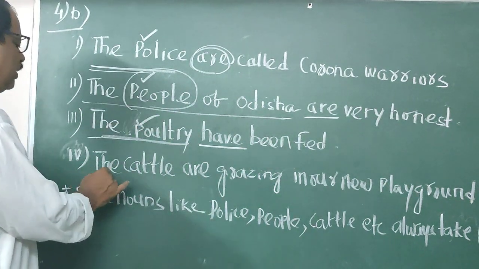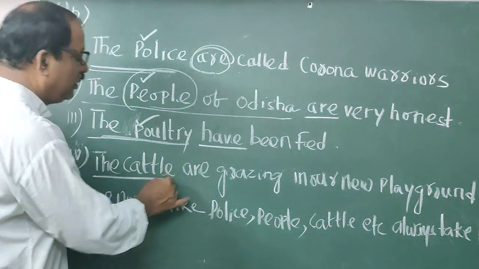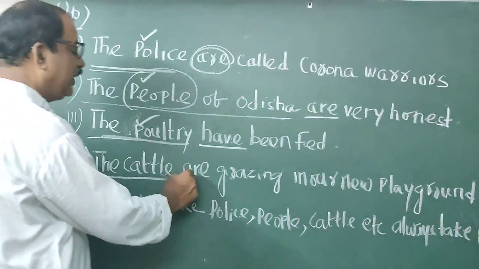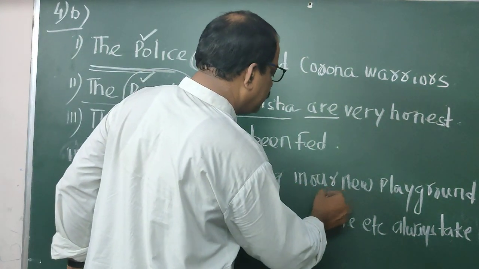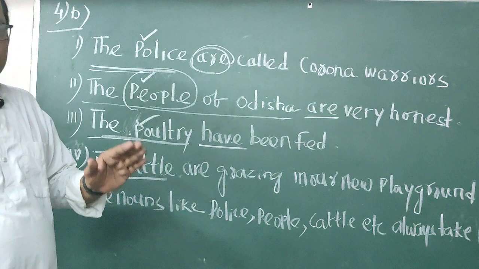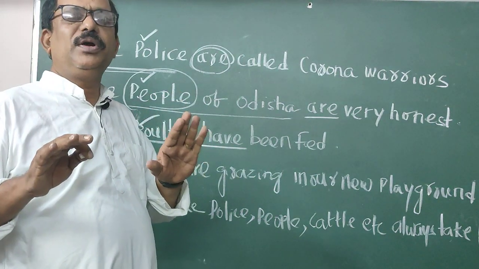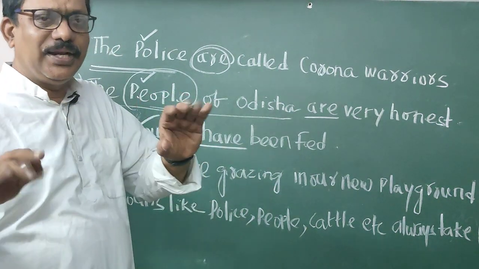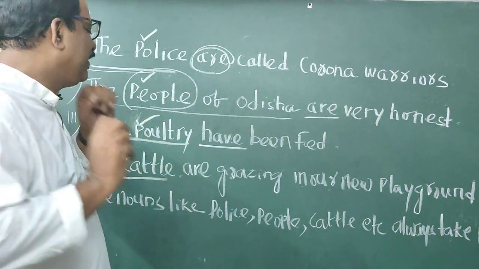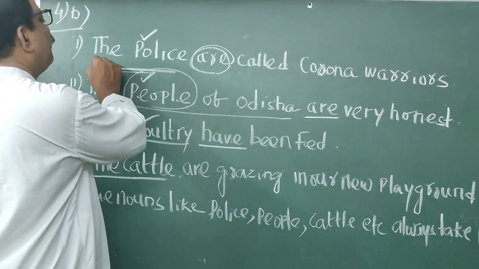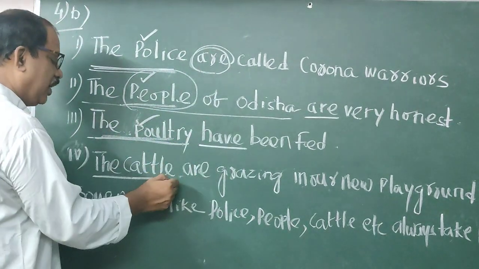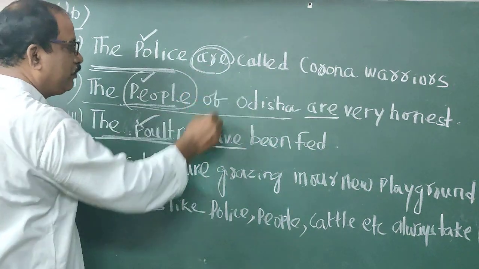I have written here another one: the cattle, the cows, the goats are cattle. The cattle are grazing near our new playground. You know, our school has a new playground. The new playground is full of green grass. If you go to the playground, you see a lot of cattle grazing. So for police, people, poultry meaning birds, and cattle, you have to use plural.